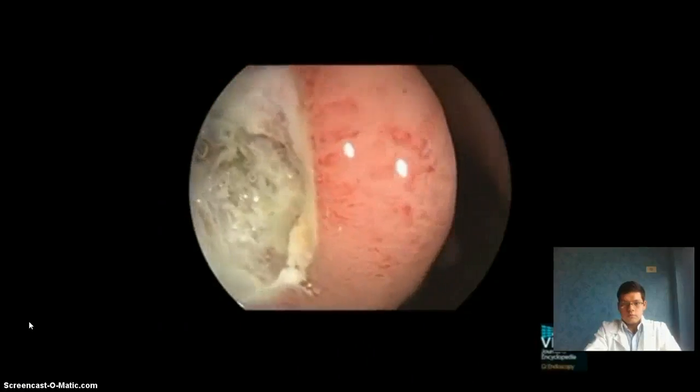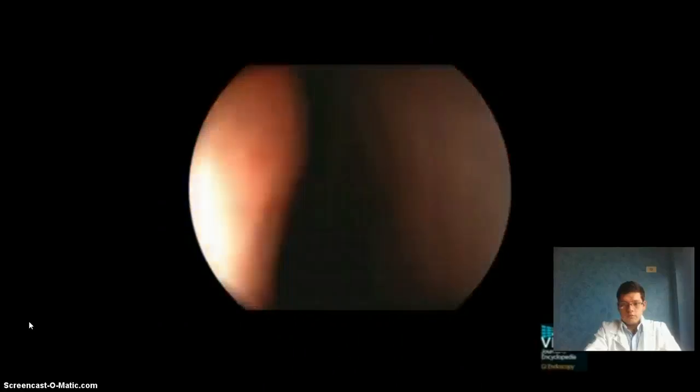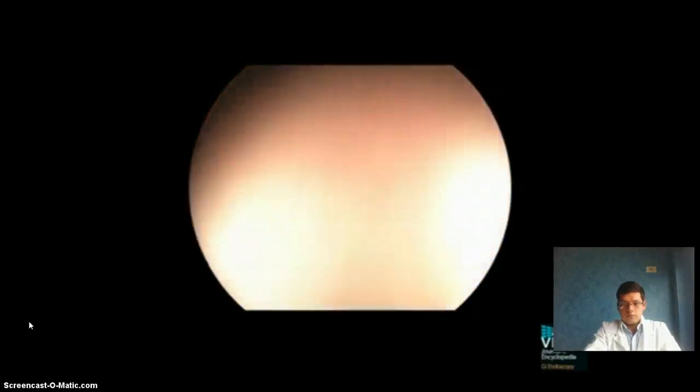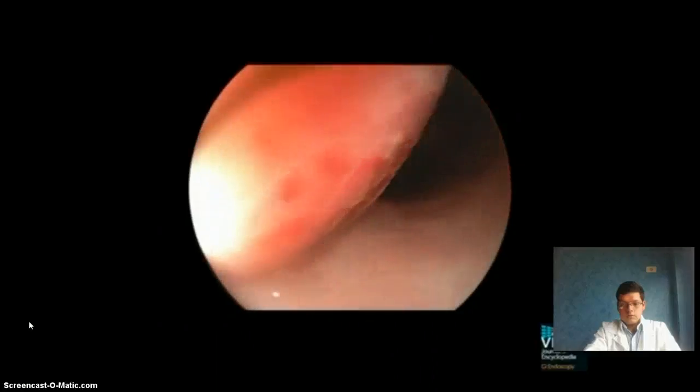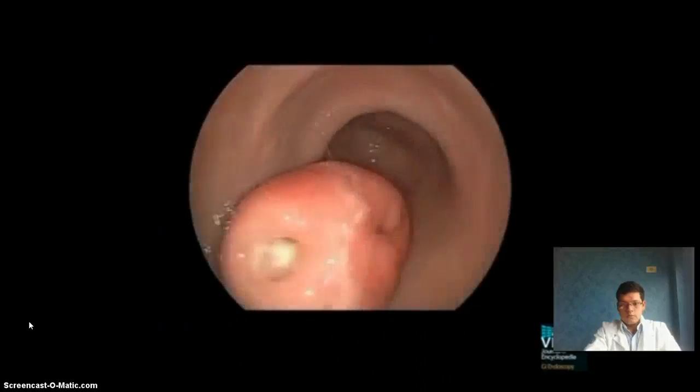It is important to realize that such ulceration represents tumor necrosis and is no marker of malignant behavior. EUS-guided TruCut biopsies proved this lesion to be a gastrointestinal stromal tumor. It was resected surgically.